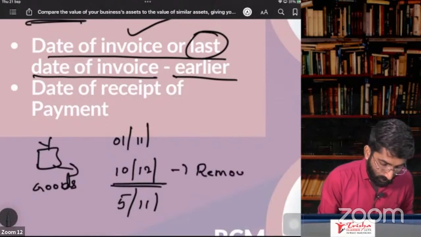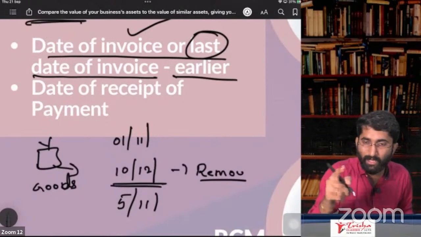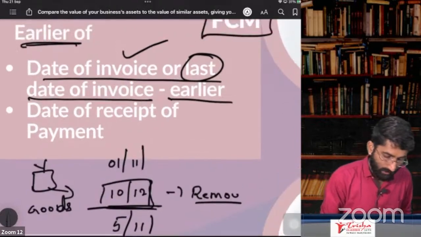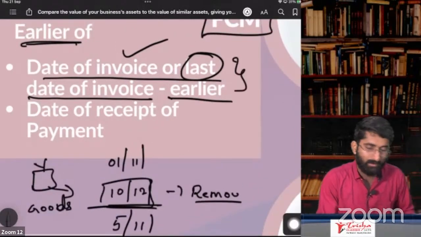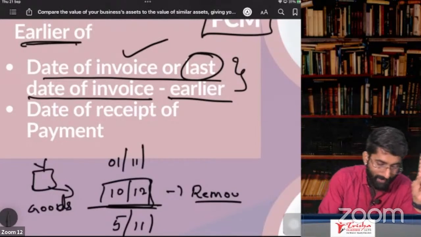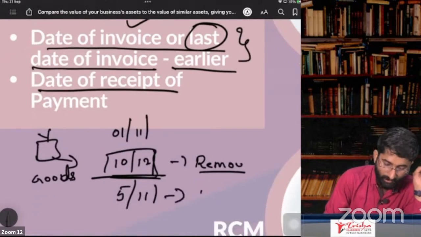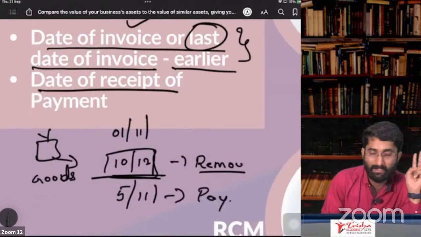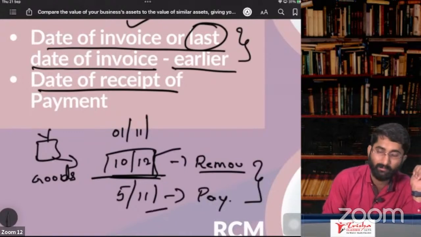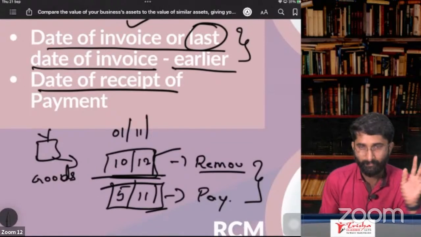So on 10th of October, I removed the goods from my factory and I'm giving it to you. Last date to give the invoice is 10th of October. Whichever is earlier, date of invoice or last date to issue the invoice, compare it with date of receipt of the payment. The payment is done on 5th of November. Which is earlier here, 10th of October or 5th of November? 5th of November is earlier. So time of supply is 5th of November.